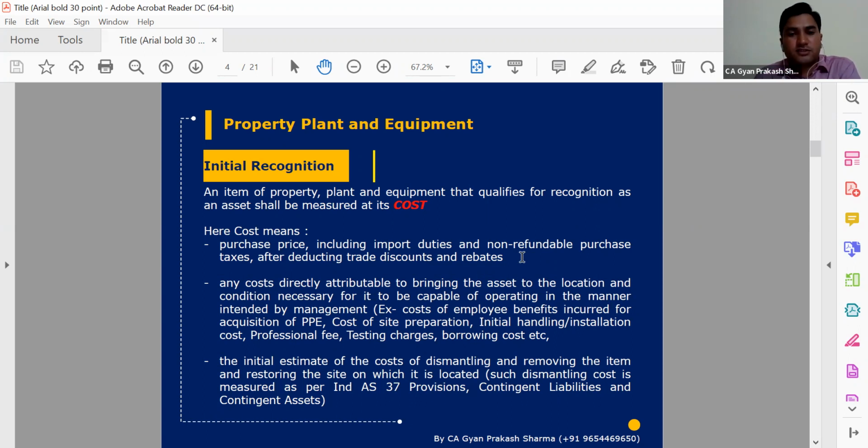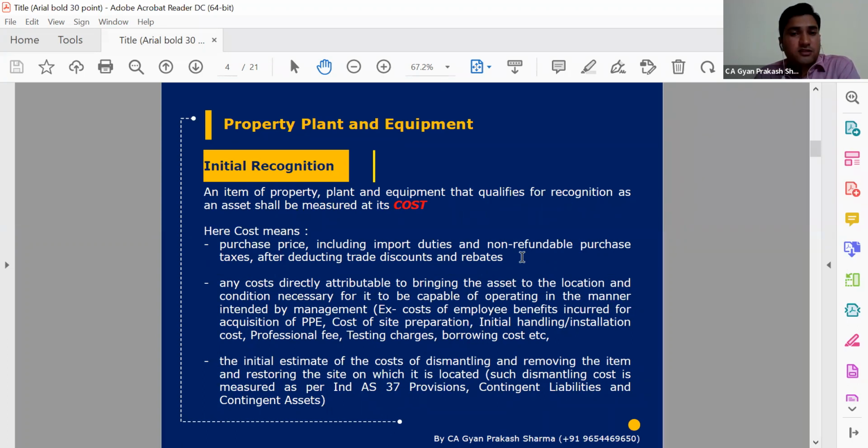So it means this type of cost also, on the very first day when we are going to recognize an asset, we need to identify and recognize if there is a possibility to incur any such cost. In that case, that cost will also be taken as part of plant and machinery, or land and building, as the case may be.